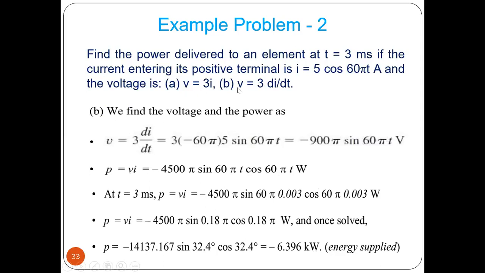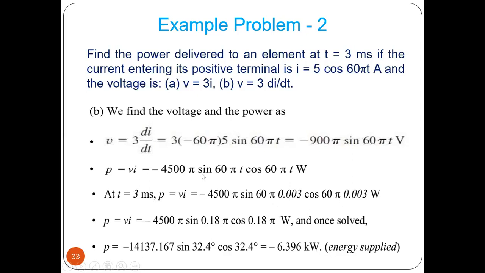A similar thing we can do for second case, V equal to 3 di dt. Now this is your I. You have to find out di dt. So you have to differentiate 5 cosine 60 pi t with respect to t. If you do that, what we will get? Cosine of 60 pi t becomes minus sine of 60 pi t, and another term minus 60 pi will come here. So you will get this as voltage, then P equal to V into I. So you have to multiply this V into I. Okay, 900 into 5, so 4500. That is the value. Then at t equal to 3 millisecond, you have to put it in.